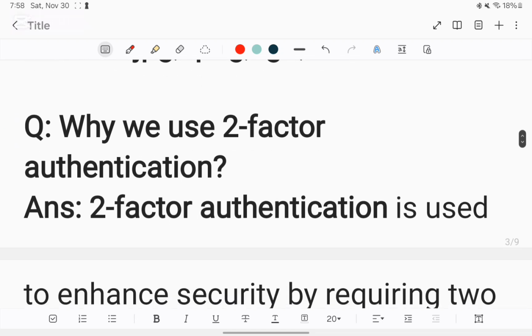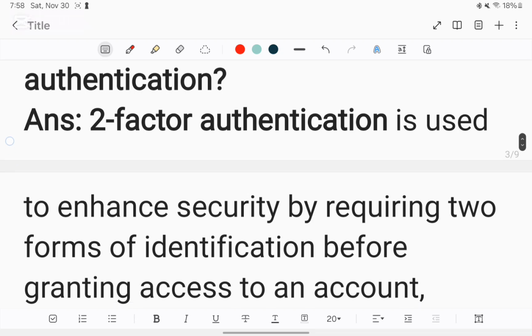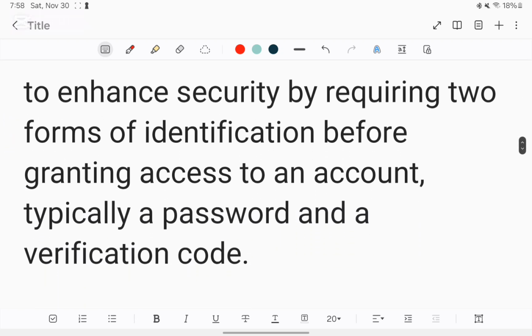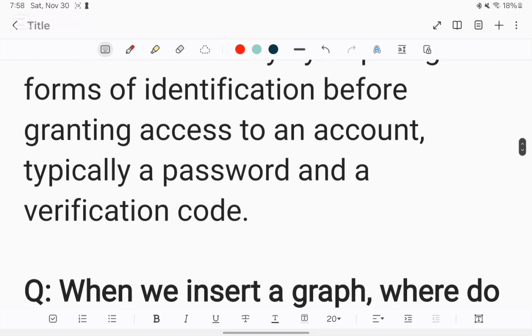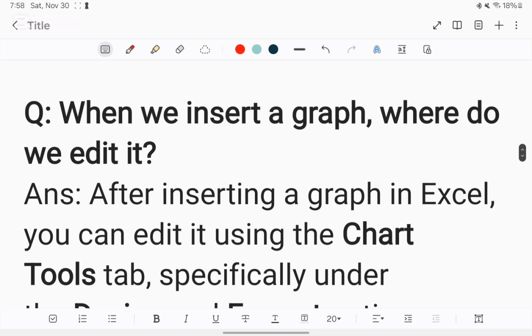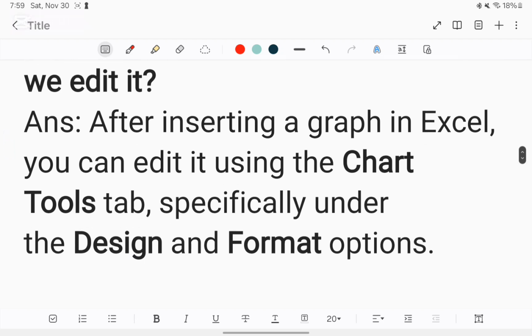Question: Why do we use two-factor authentication? Answer: Two-factor authentication is used to enhance security by requiring two forms of identification before granting access to an account, typically a password and a verification code. Question: When we insert a graph, where do we edit it? Answer: After inserting a graph in Excel, you can edit it using the Chart Tools tab, specifically under the Design and Format options.